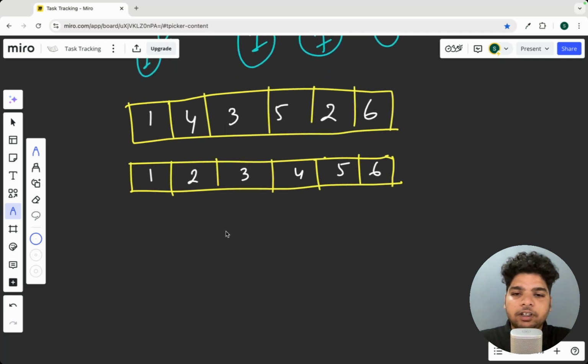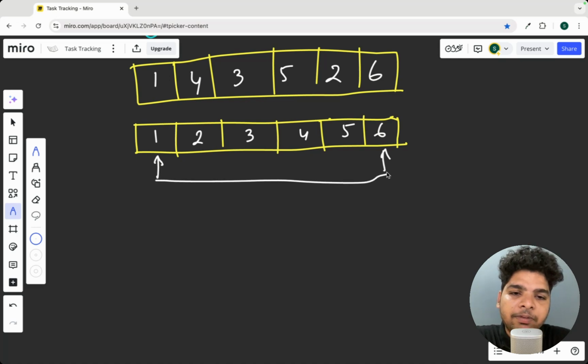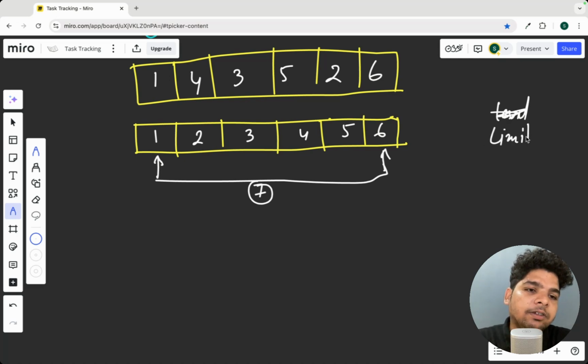Right? Like that. Now, if I take one person from the left and one from the right, so one is minimum, one is maximum, right? Now if we sum them up, the sum is 7. And the limit is 7, right?